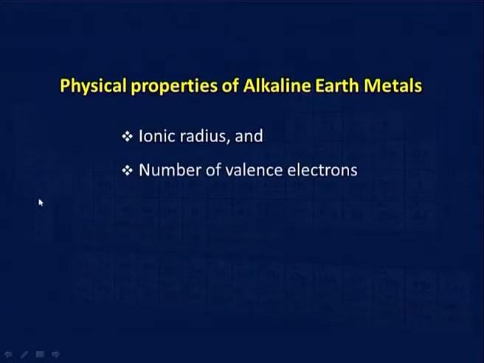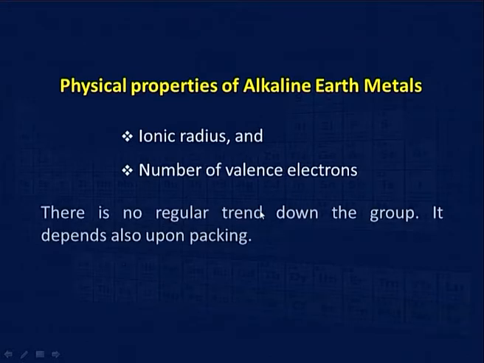Then melting and boiling point will tend to become lower and lower, because the intermetallic forces bonding will become weaker and weaker because of the size effect, because as we go down the group the size increases. The ionic radii and of course, the metallic radii will follow the same trend, that is they will increase down the group because of the addition of new shell. Then number of valence electrons, we know there are 2. There is no regular trend, as I said, down the group because of the packing, we have already told you this.